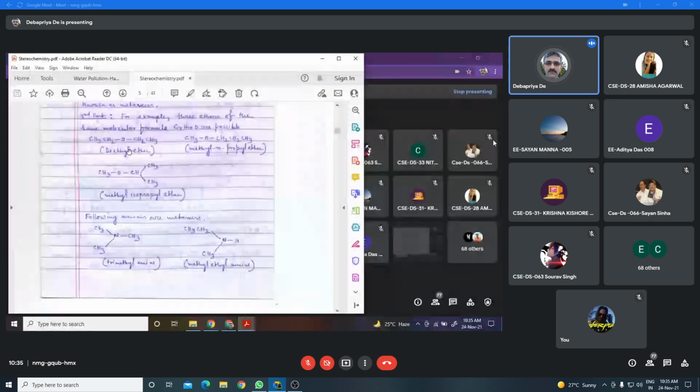Here in diethyl ether, the multivalent atom, oxygen, is attached with the alkyl groups. This is an ethyl group, and it is diethyl ether. Whereas another organic compound where the multivalent atom